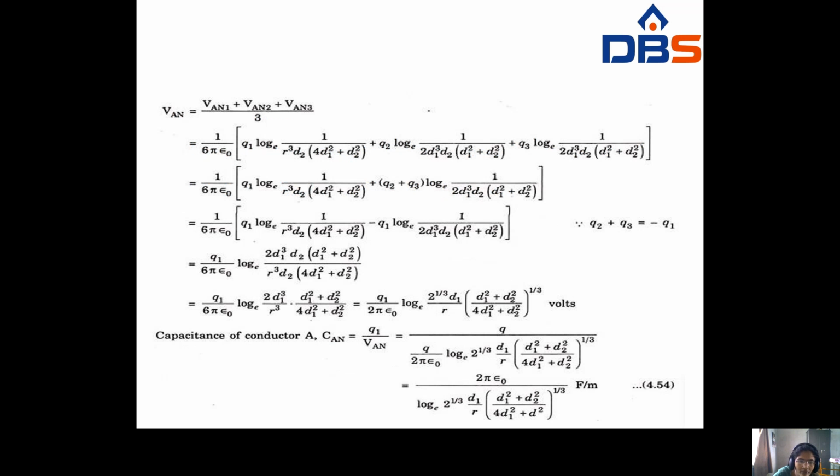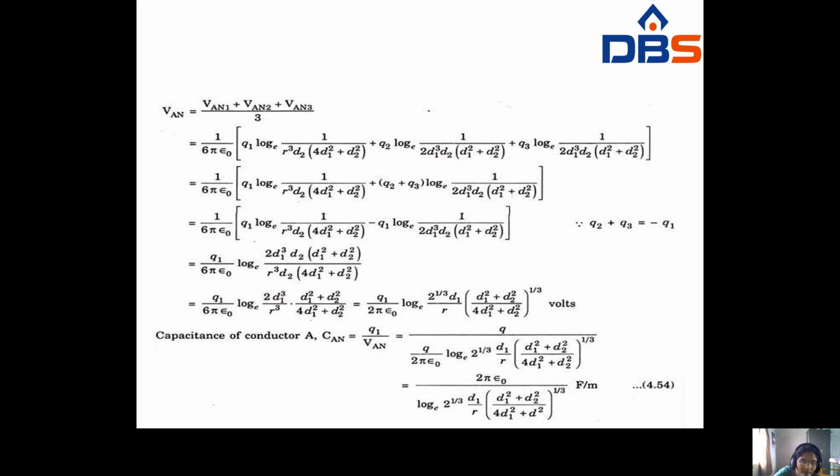But VAN equals VAN1 plus VAN2 plus VAN3 by 3. So 3 means in all terms you have 1 by 2 pi epsilon naught common. So at that time it will become 1 by 6 pi epsilon naught. Remaining all terms will be added. So at that time you have to take Q1, Q2, Q3 common. But here Q2, Q3 have the same coefficient, so again you take Q2, Q3 common. But Q1 plus Q2 plus Q3 equal to 0, so Q2 plus Q3 equal to minus Q1. So at that time you take Q1 by 6 pi epsilon naught log e common.